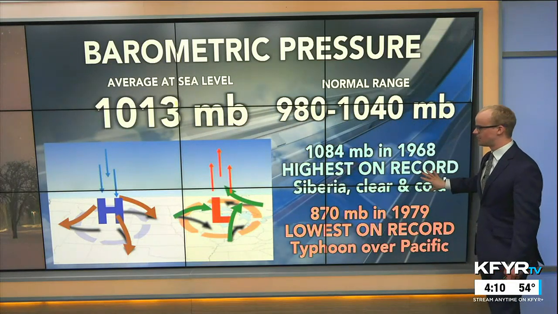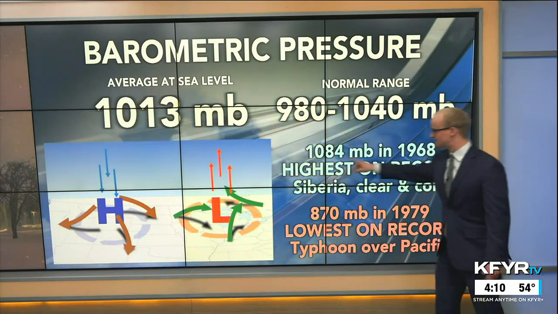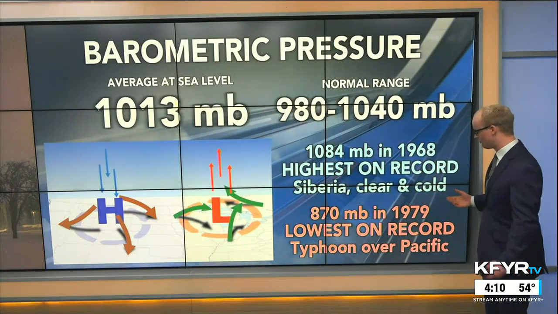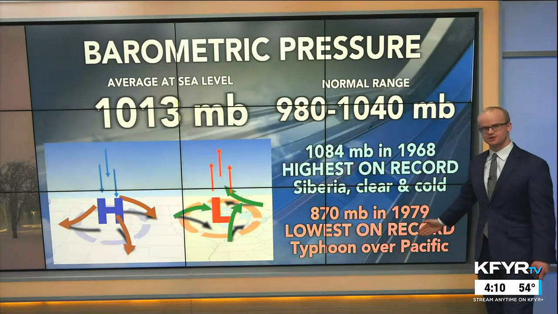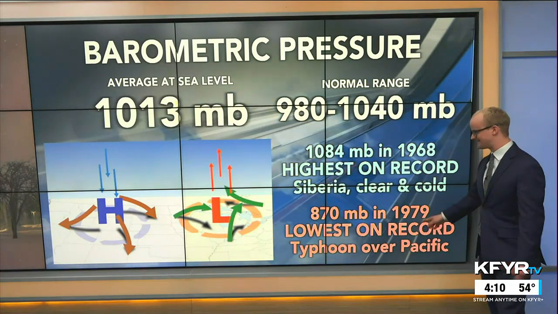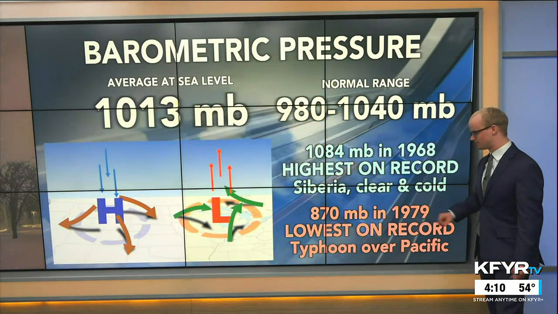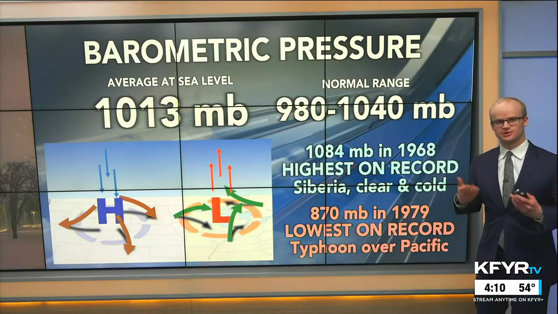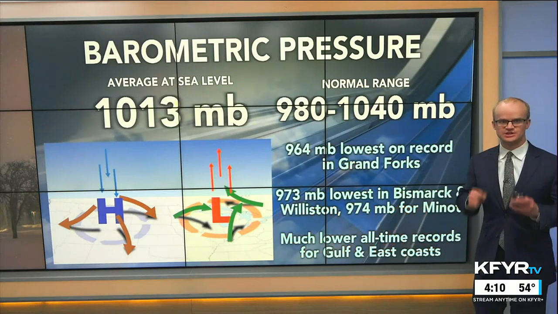The highest pressure on record is 1,084 millibars, recorded in Siberia on a really clear and cold day. The lowest pressure on record throughout the whole world is 870 millibars, recorded with a typhoon over the Pacific Ocean. So generally with these typhoons or hurricanes we see the lowest pressures.